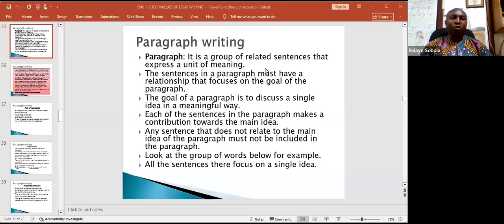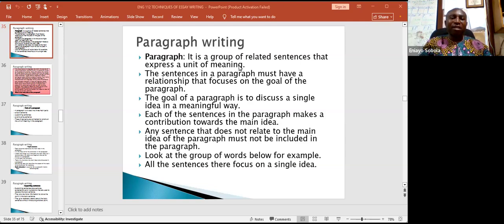But despite that, let's look at what a paragraph is. You can say that a paragraph is a group of related sentences that express a unit of meaning, meaning that the sentences in a paragraph must relate.